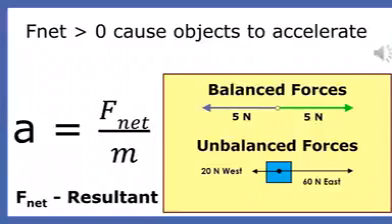Newton's second law equation tells us that only unbalanced forces cause objects to accelerate. It also tells us that the net force on an object is directly related to the acceleration that it produces. This simply means that if you double the net force on an object, you will double the acceleration.